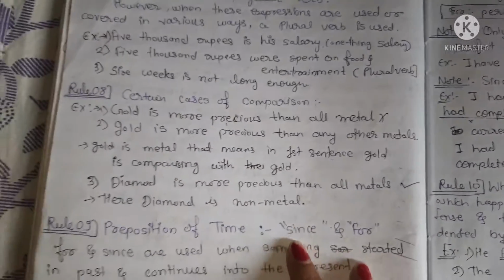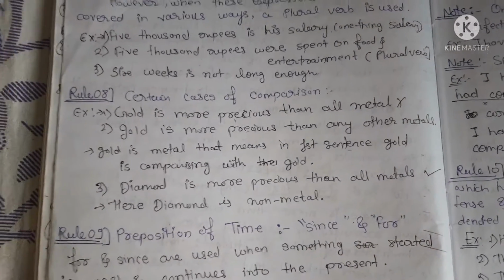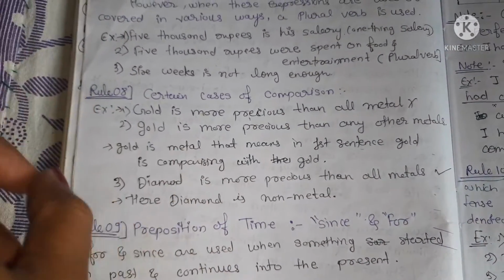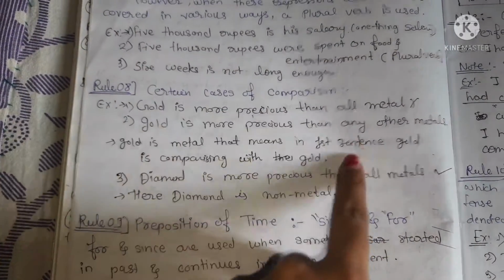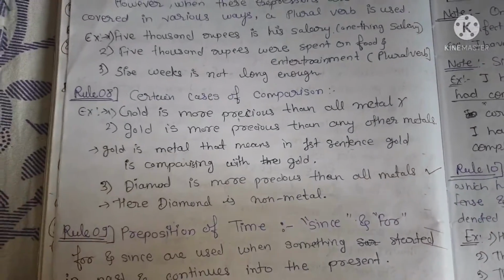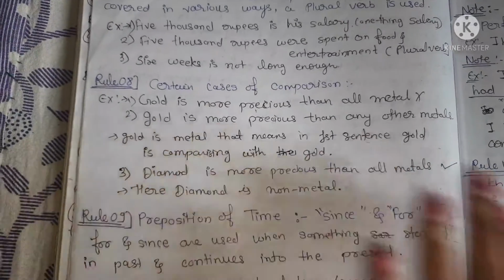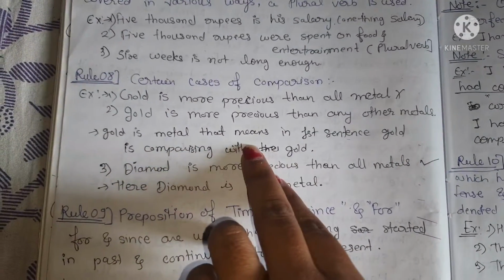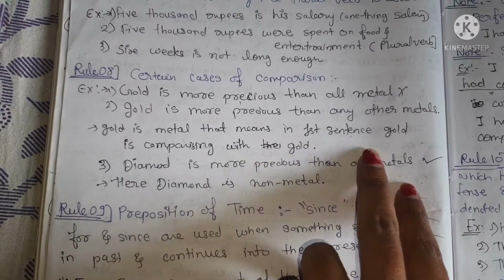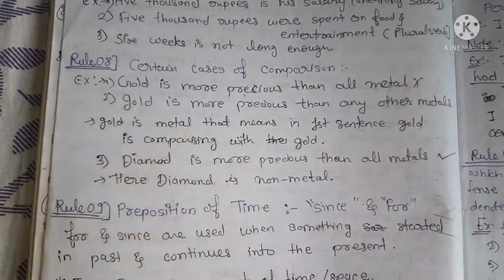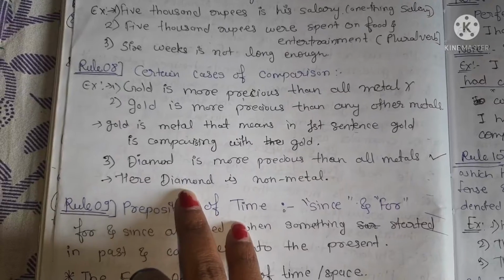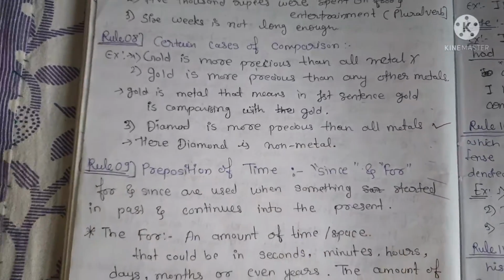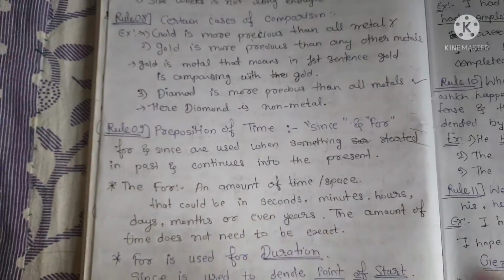Okay. Certain cases of comparison: a noun is always compared with a noun, and the subject is always compared with the subjective forms. Okay, gold is more precious than all metal. Gold itself is a metal, that's why it cannot be compared with that. I hope you all are familiar with this rule. Gold is more precious than any other metal. Gold is a metal. That means in the first sentence gold is being compared with gold. Like that, diamond is more precious than all metal. Diamond is not a metal. Diamond is a non-metal. Therefore, we can compare it like that. Okay, we have to compare both things like the same thing.